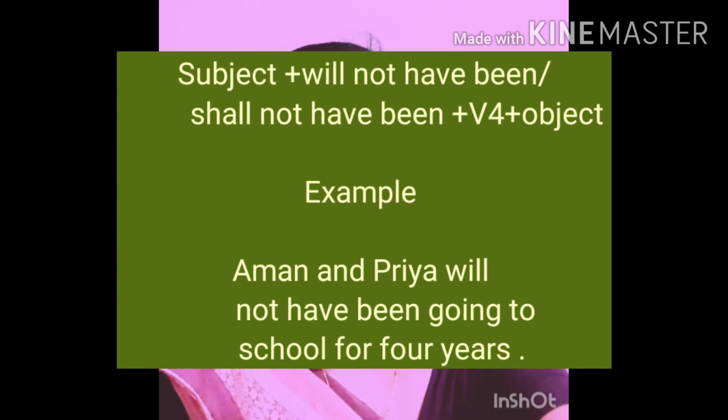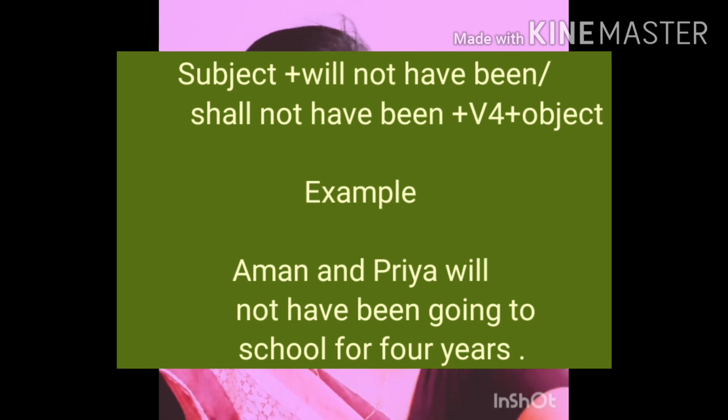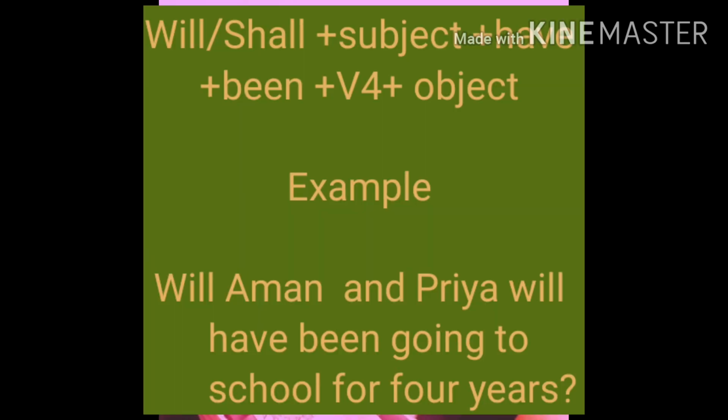Negative: subject plus will not have been or shall not have been plus V4 plus object. Aman and Priya will not have been going to school for 4 years. Interrogative: will or shall plus subject plus have been plus V4 plus object. Will Aman and Priya have been going to school for 4 years?